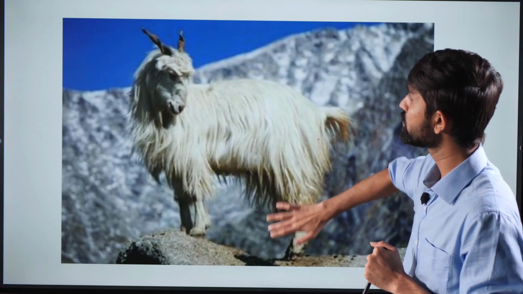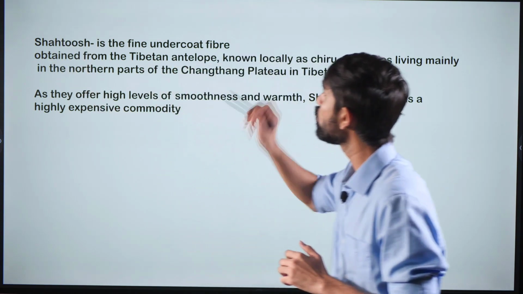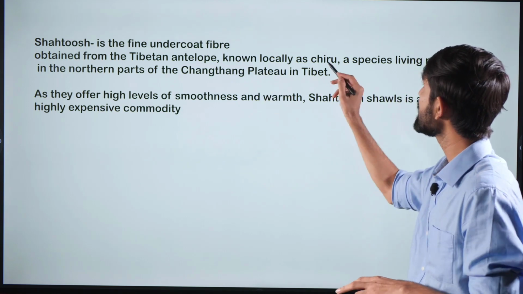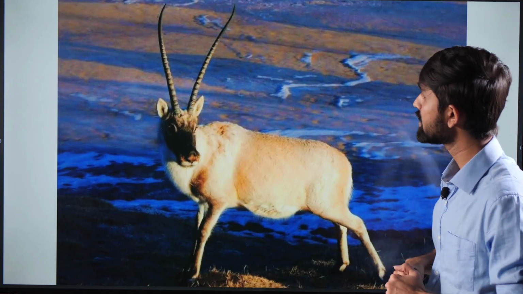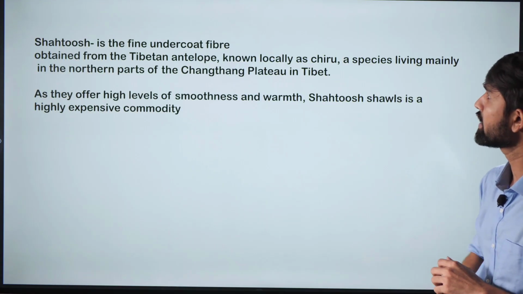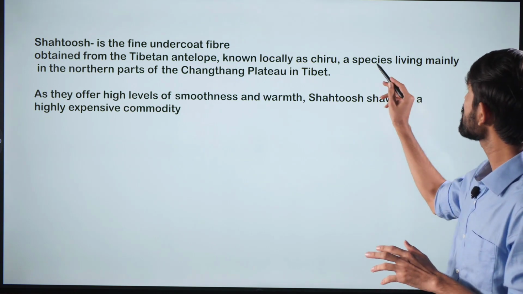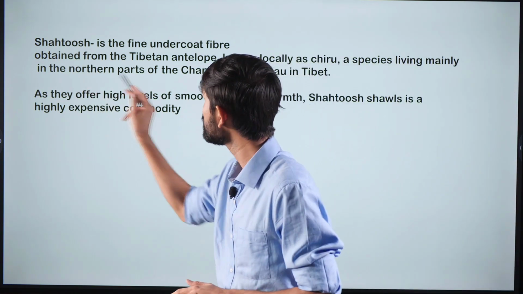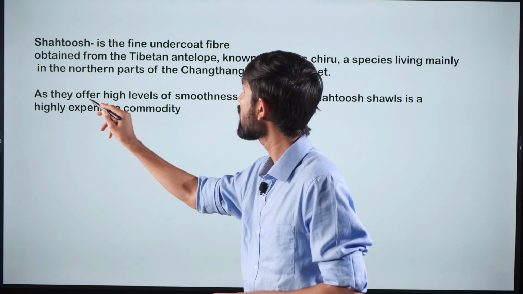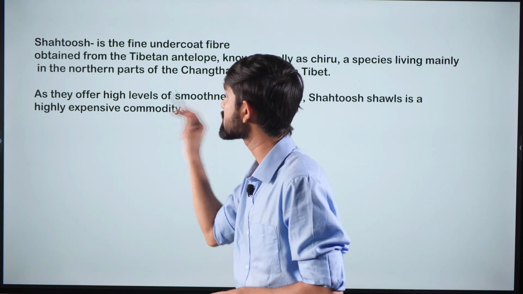Now what do we know of the shahtush guard hair? The shahtush is a fine undercoat fiber, again obtained from the Tibetan antelope, known locally as the chiru. This is the Tibetan antelope, the coat of which is extracted to prepare a fine undercoat fiber. And this is also a species living mainly in the northern parts of the Changtang plateau in Tibet. As they offer high levels of smoothness and warmth, shahtush shawls are a highly expensive commodity.